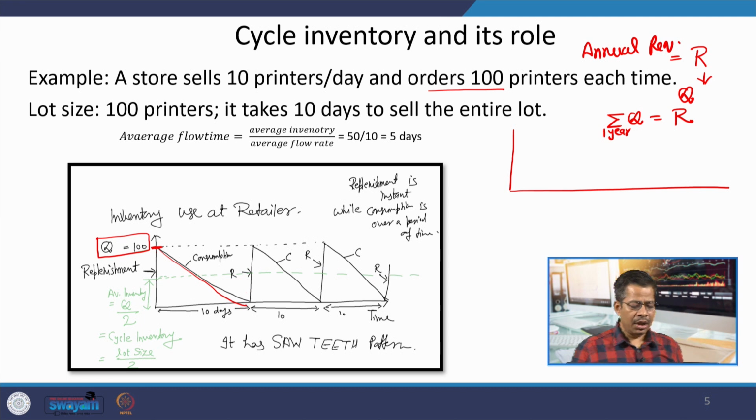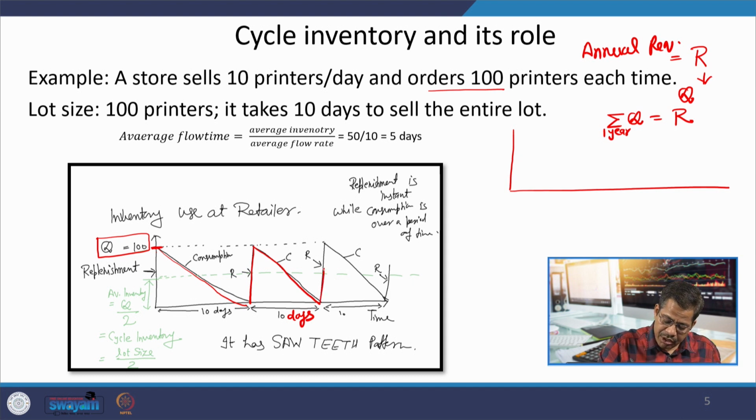These Qs are good enough for 10 days, and then again a new supply comes, and you consume it over another 10 days, and then again a new supply comes, and this pattern continues.